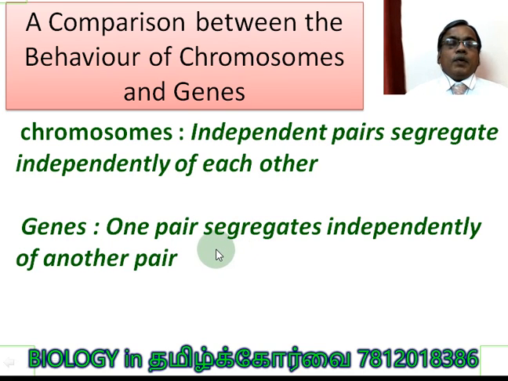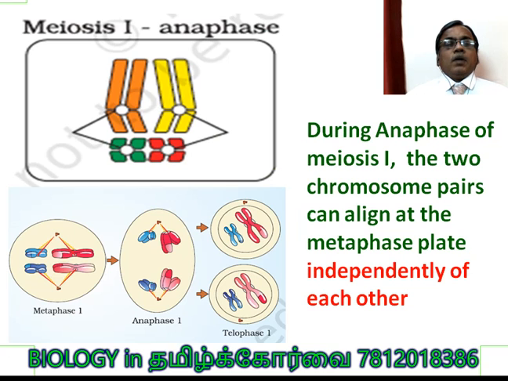One pair of genes present on one homologous chromosome segregates independently of another pair of alleles present on the same homologous chromosome. Are you clear? So here they segregate independently. So the second point refers to genes and the first point refers to chromosomes. This is a tabular column based question from the CBSE book.